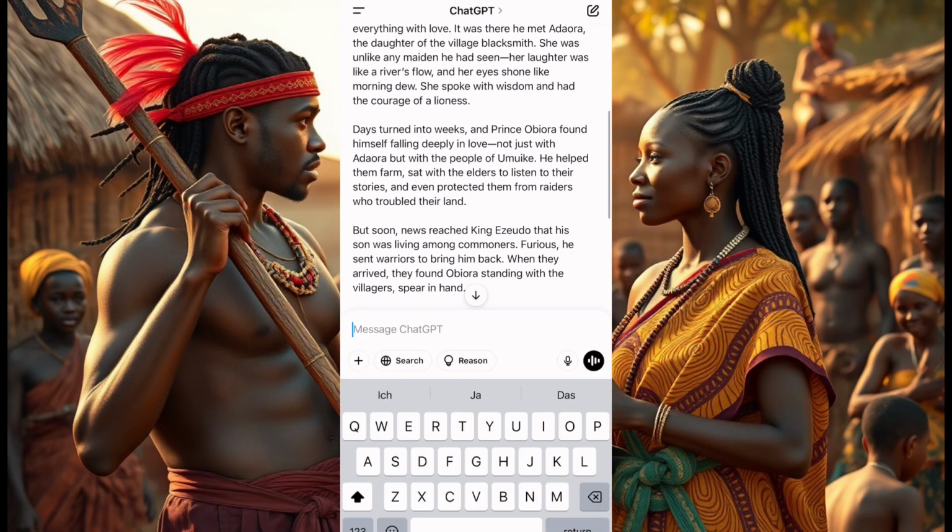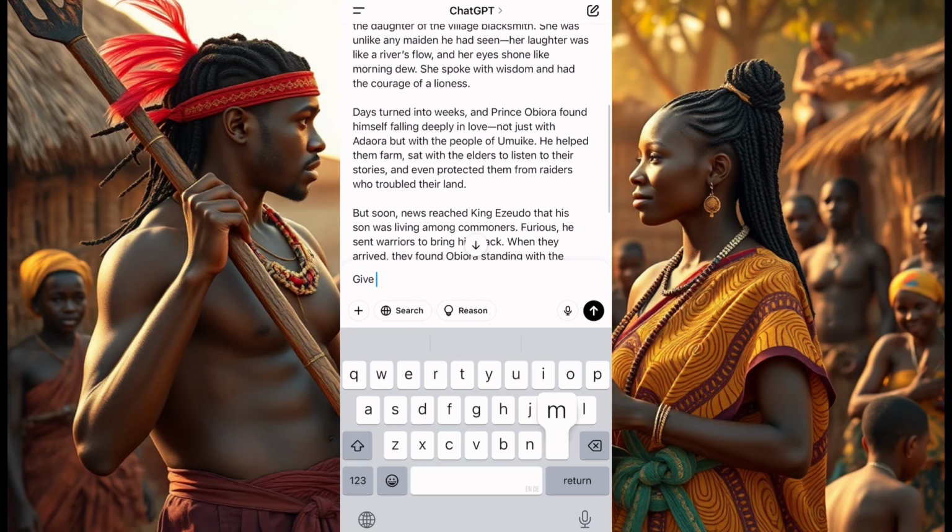Now we'll come back and you tell ChatGPT, give me image prompt for each scene. Don't forget, please.